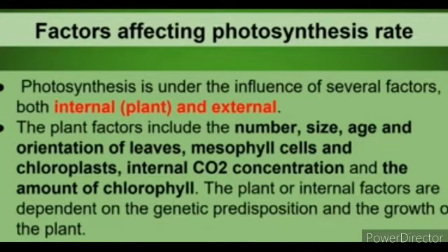Now we will see what are the factors affecting photosynthesis rate. Photosynthesis is under the influence of several factors, both internal to the plant and external. The plant factors include the number, size, age, orientation of leaves, mesophyll cells and chloroplast, internal carbon dioxide concentration and the amount of chlorophyll. The plant or internal factors are dependent on the genetic predisposition and the growth of the plant.